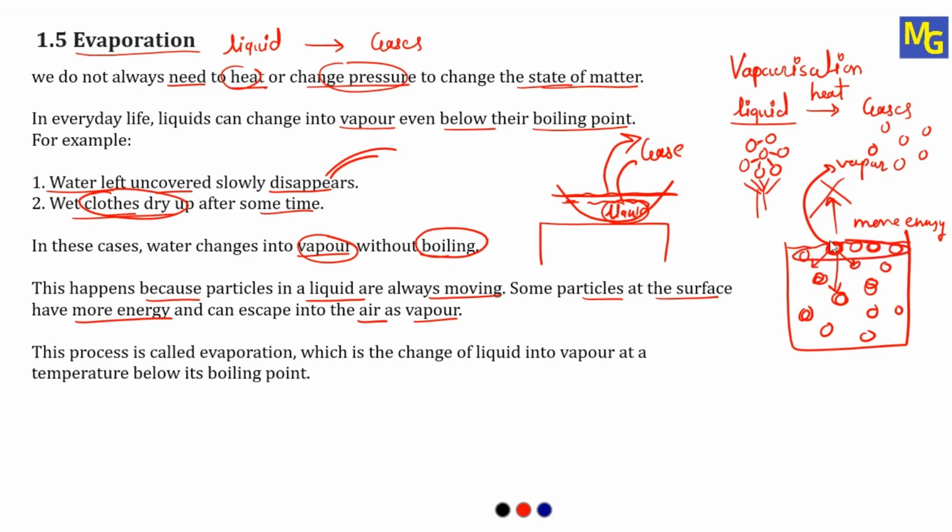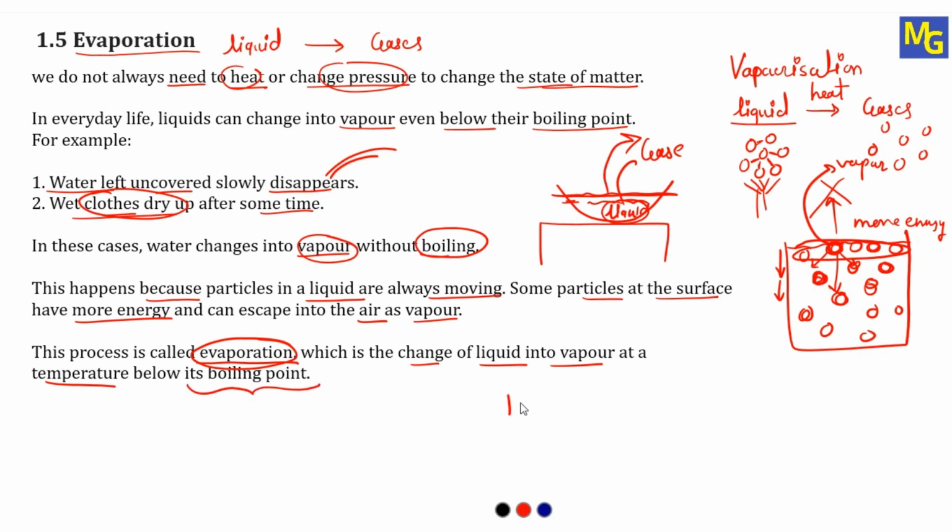If this first layer goes off into the environment by forming vapor, then the next water particles will come up and acquire more energy. They start moving faster, and through the same process they again disappear as vapor into the atmosphere. This process continues if you keep this water open, uncovered on the table in the atmosphere, and that's why slowly the water level in the beaker decreases. This process is called evaporation. So remember, if the water is converting into vapors without boiling, then the process is called evaporation, which is the change of liquid into vapor at room temperature, at a temperature below its boiling point.